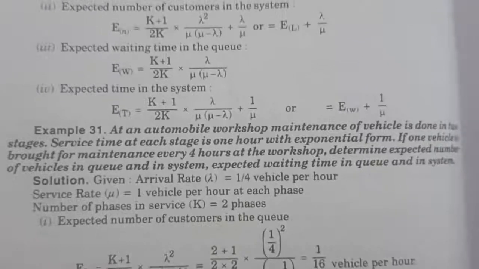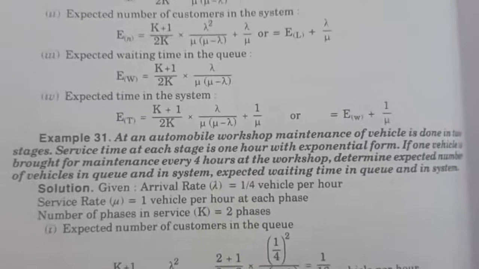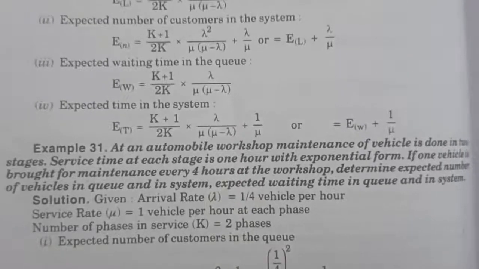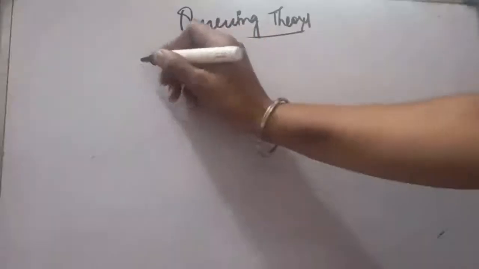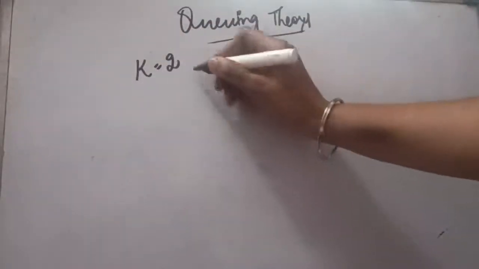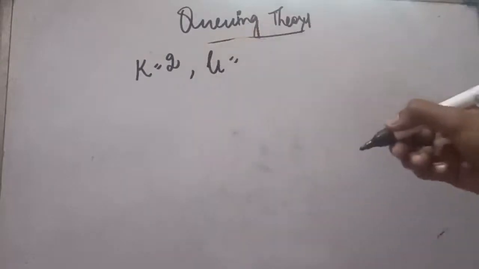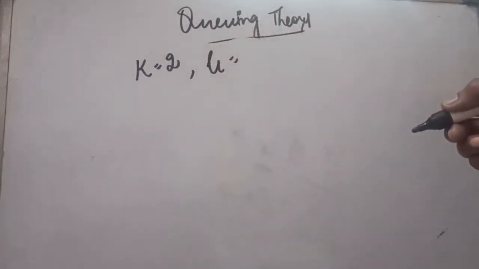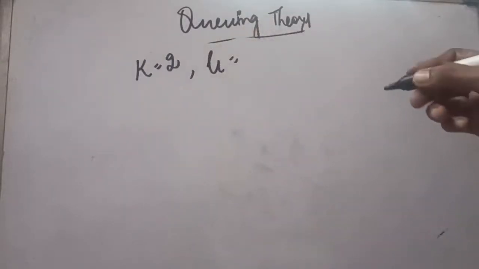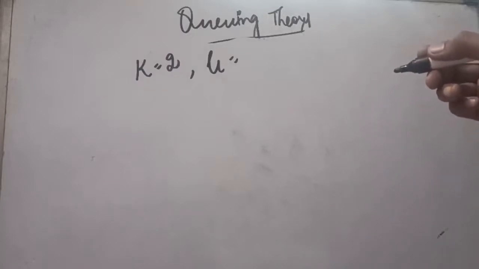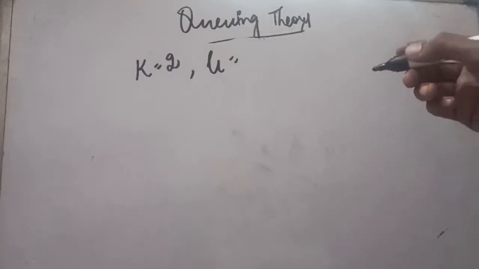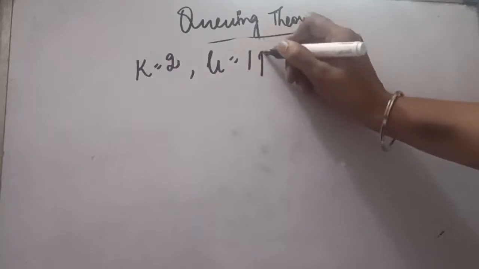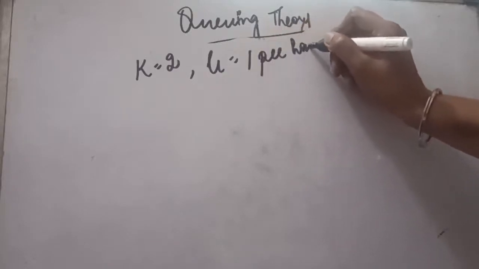So just look at the question carefully, and now we will note down all the crucial information given. In the first line of the question it was given there are 2 stages, so our k is very clearly 2. Then mu was given: service time at each stage is 1 hour. So every vehicle is taking 1 hour of service, so 1 vehicle per hour, mu is 1 vehicle per hour in each phase.